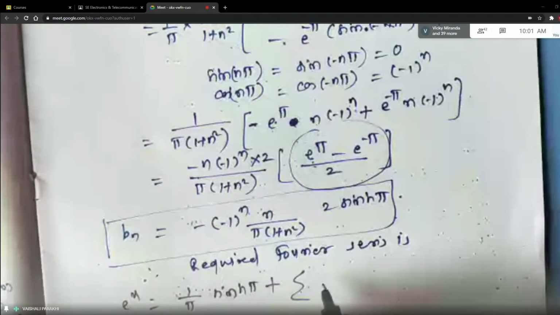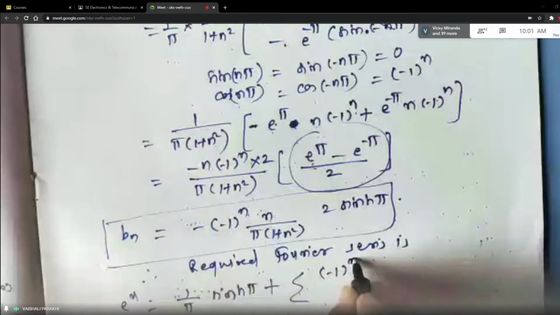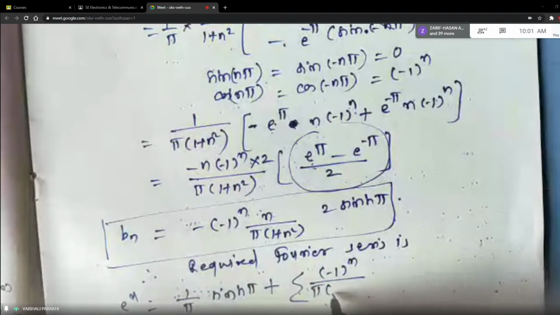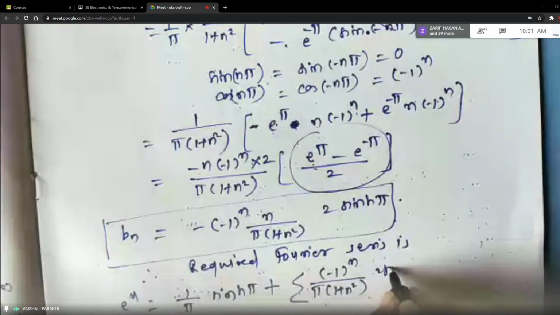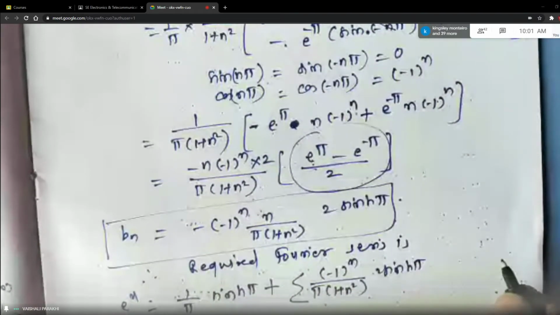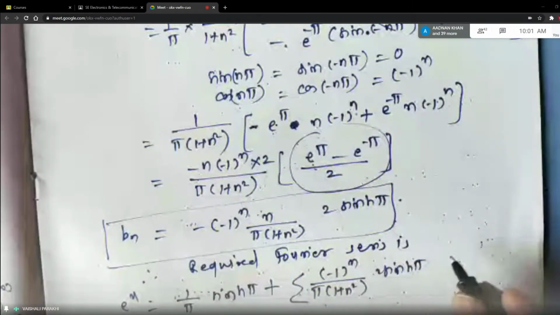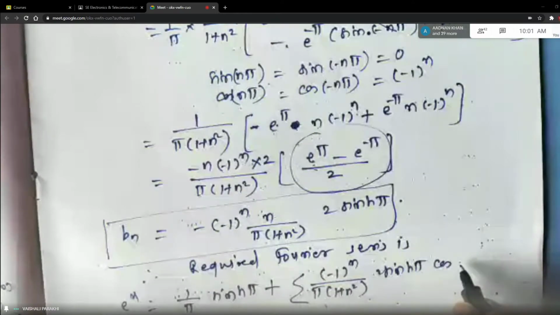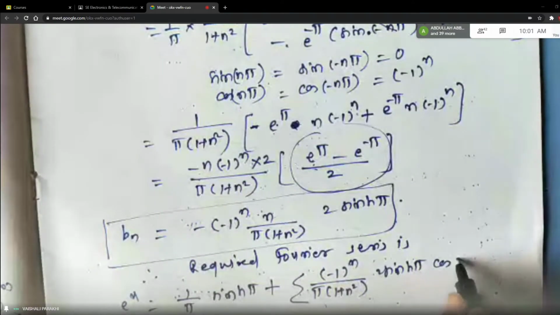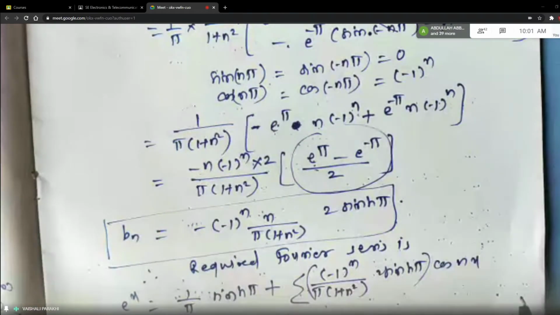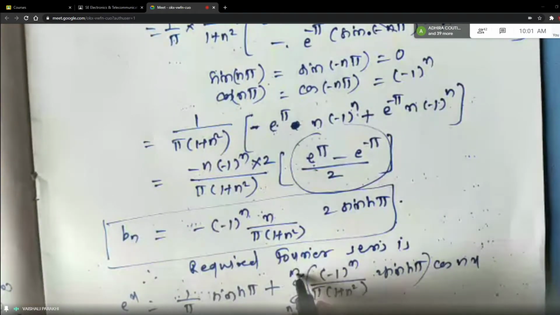What is an you got? Minus 1 raised to n divided by pi into 1 plus n square into 2 sine h pi. Then this is cos nx, no? Summation n cos, what is the formula for this? Cos nx. So this is your an, students, whatever you got, n equal to 1 to infinity.